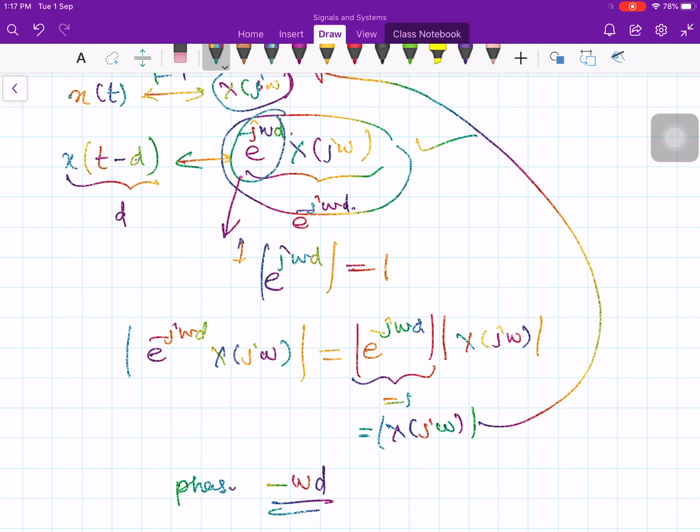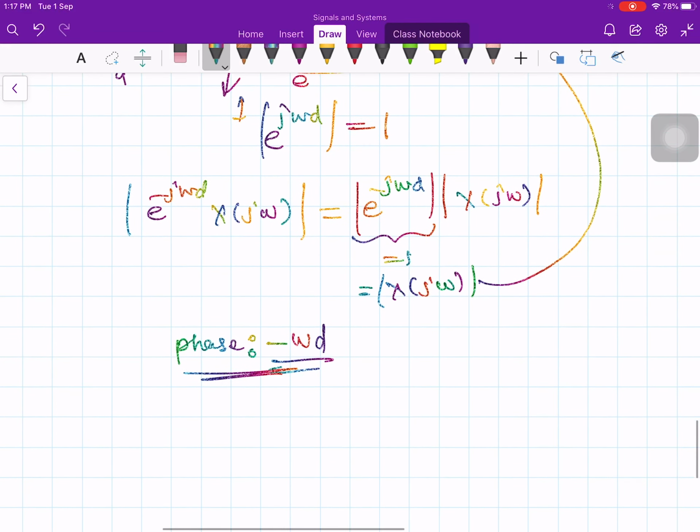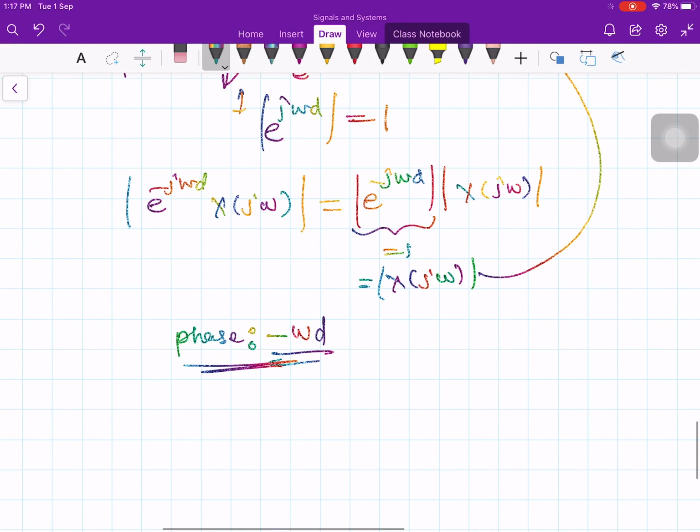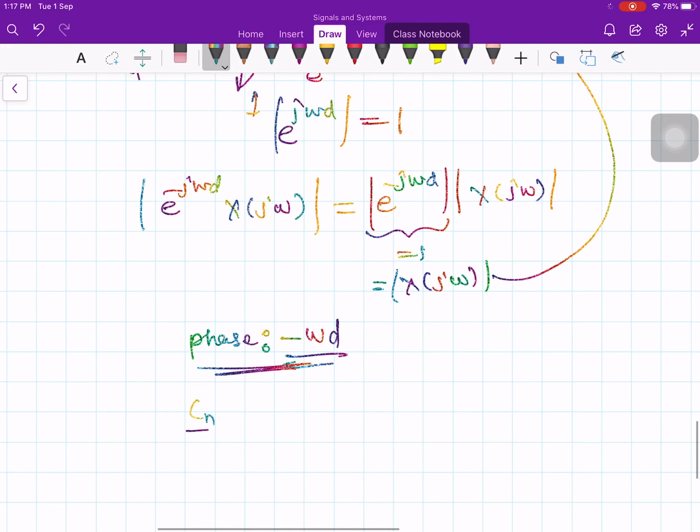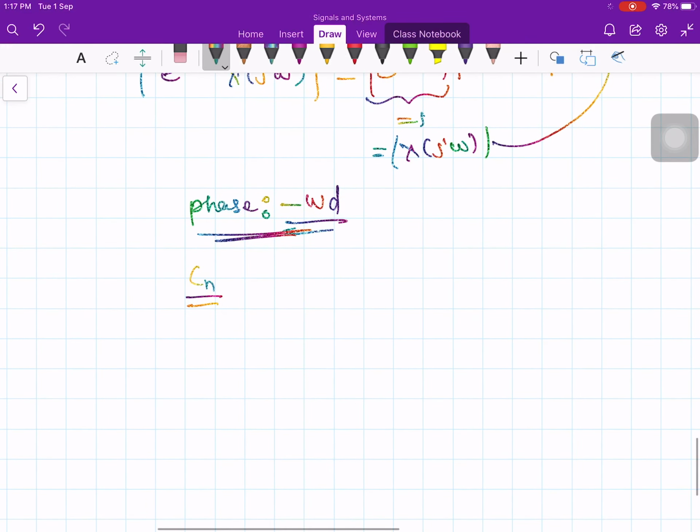Phase will be disturbed by this much amount, minus omega d. Very similar to what we had in the case of Cn coefficients in the Fourier series. The same kind of proof we have done in the Fourier series also. In fact, the proof is quite straightforward.